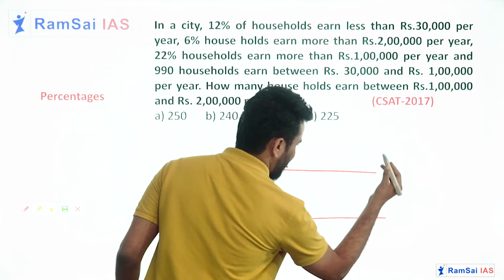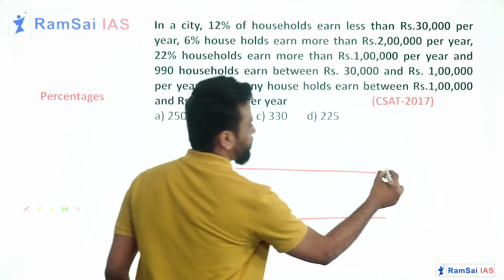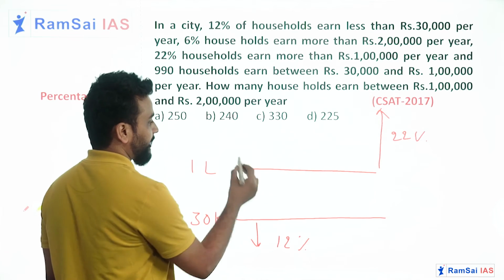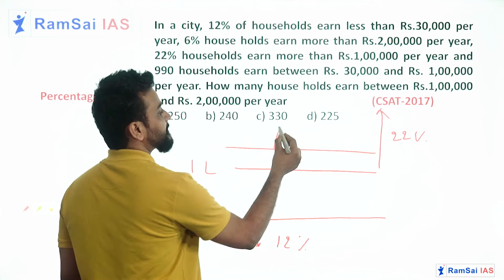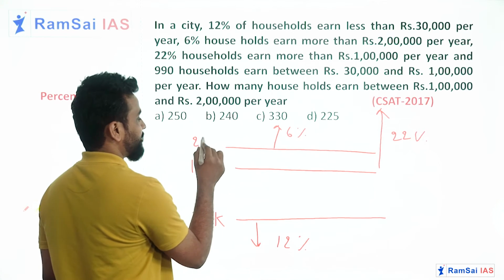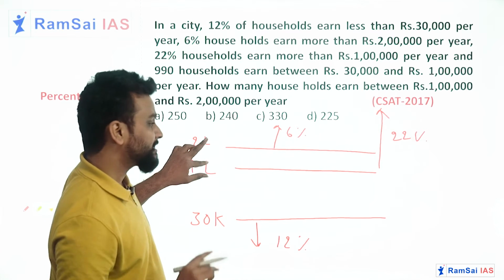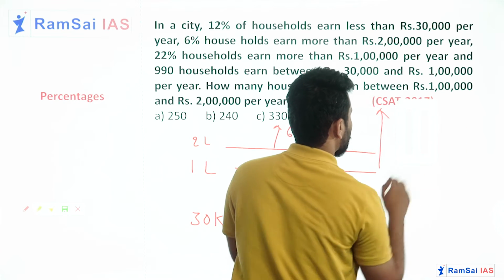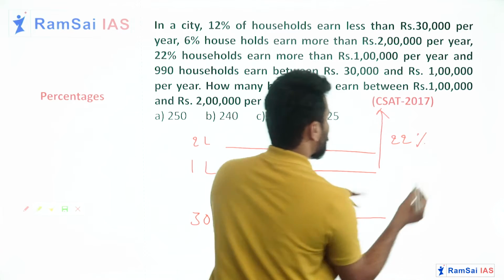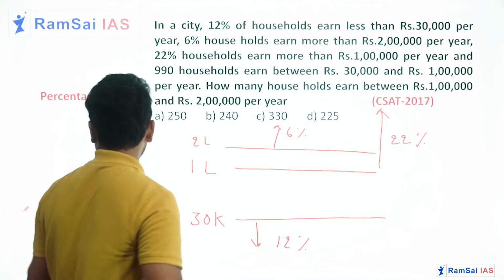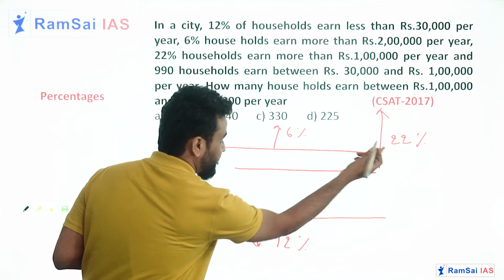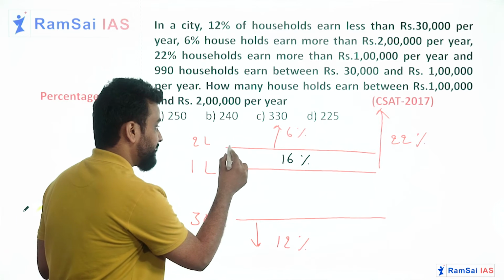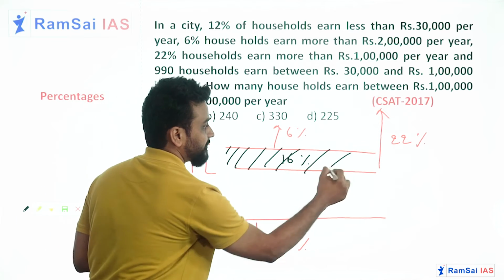I'll draw a line for 1 lakh. And more than this, how many people? 22%. But out of these 22%, 6% of people earn more than 2 lakh. So now tell me, what percentage of people will earn between 1 lakh and 2 lakh? This is 22%. So out of 22%, 6% earn more than 2 lakh, which means the between one should be 22 minus 6, 16%. So 16% of people will earn between 1 lakh and 2 lakh, right?